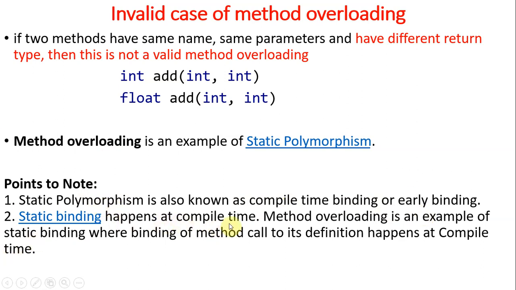When it comes to the execution of a program, the first part is compilation, the second part is running. Just as we have Alt F9, Ctrl F9 in C, here also javac is compiling, and the java interpreter is running. In the command prompt we type javac filename.java, that is compilation. So all of static polymorphism, static binding, compile time binding happens at compile time only.